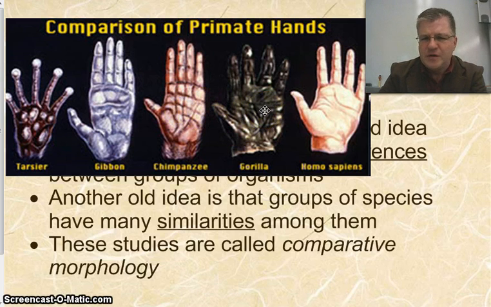Sometimes some similarities are kind of eerie to some people. But as we move further to the left, some of these species, like the gibbon's thumb, we see a very different attachment point in the gibbon's thumb. And the tarsier, you can't even really find a thumb. It's not truly a primate. It has some similarities enough that we consider these things related. The idea of these things being related to each other and the explanation for that relationship is what evolution is all about.